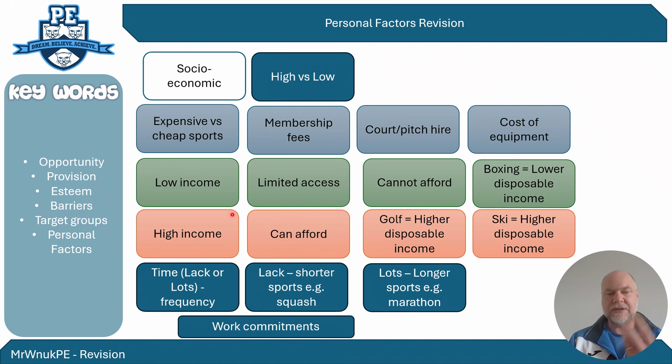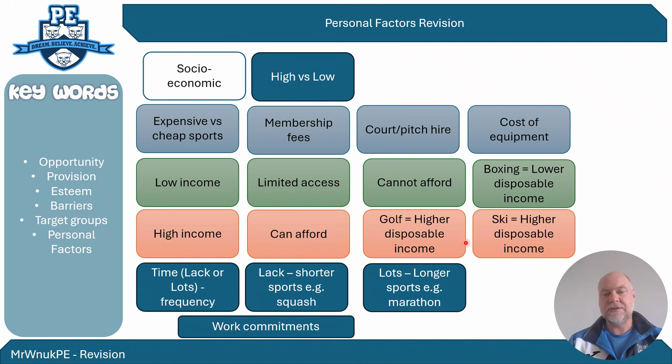And it'd be useful to give an example for people in those situations. Membership fees could come under that expense. People on a low income have limited access to those sports because of the membership fees, whereas people on a high income can afford those membership fees. And if you think of things like court and pitch hire or green fees, if you're talking about golf, the lower income can't afford them, whereas higher income have more disposable income and they can afford them.